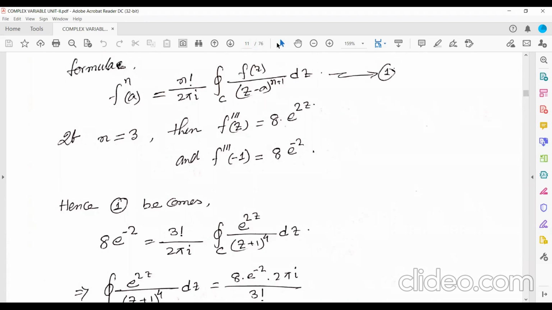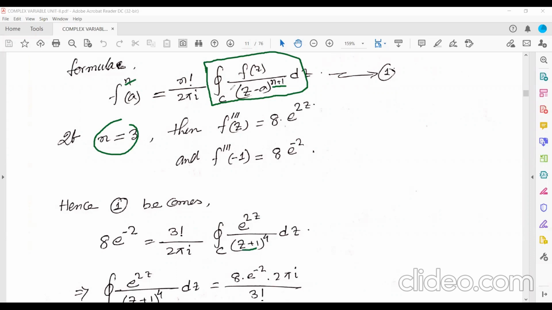Now, if you see this result, integration over c of f(z) by (z minus a) to the power n plus 1. Why did we choose n equal to 3 only for this problem? Because here (z plus 1) to the power 4 is there.